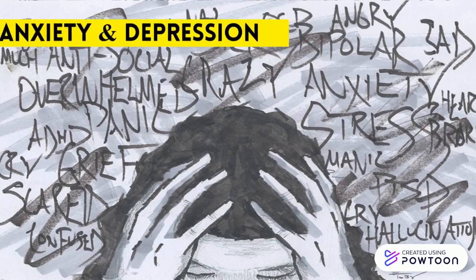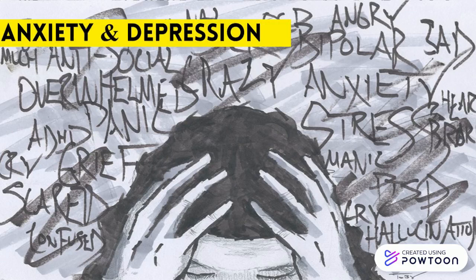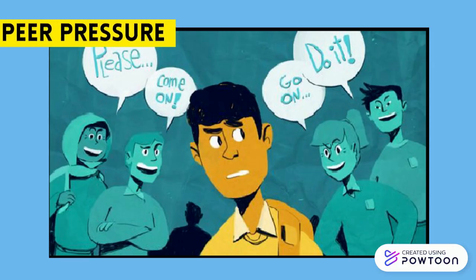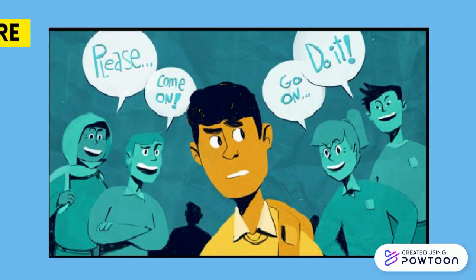Anxiety and depression. Anxiety and depression, whether chronic diseases or acute issues, greatly increase the risk factors for drug use. They both greatly increase the risk factors for starting drugs, but also influence drug use by making the person more susceptible to other risk factors. Peer pressure. Having friends or loved ones who are addicted to or use drugs recreationally makes it statistically more likely for someone to use them themselves.